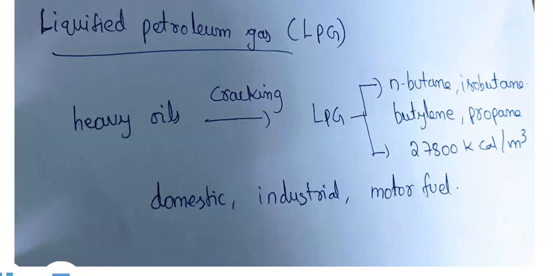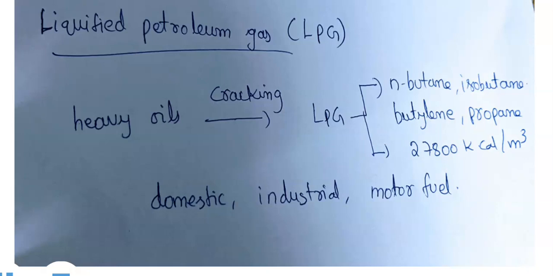The main constituents of liquefied petroleum gas are n-butane, isobutane, butylene and propane. It is used as a domestic fuel, industrial fuel, and nowadays LPG is used as a motor fuel.